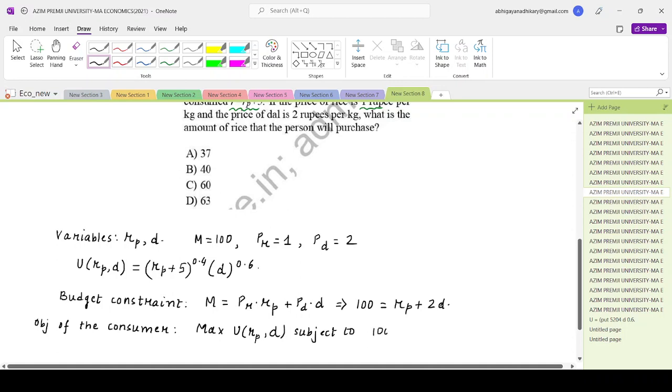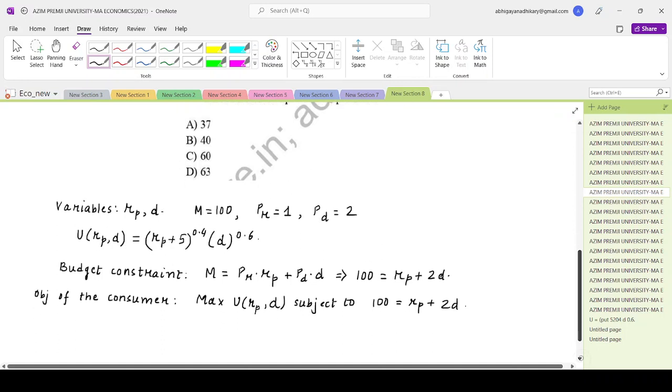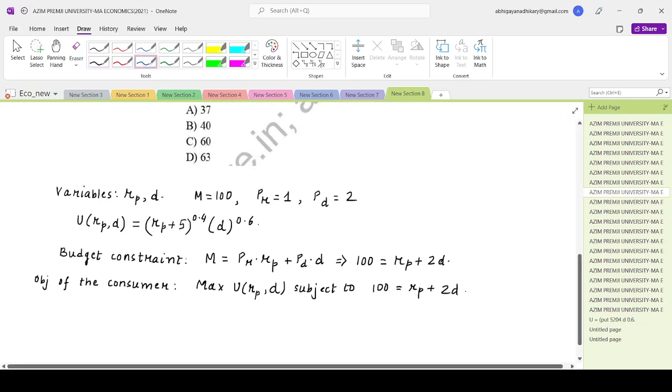That is 100 is equal to Rp plus 2D. Okay. So now we know what the optimal will look like. At optimal, we'll have the marginal rate of substitution equal to the price of rice by the price of dal. This is how the optimal will look.